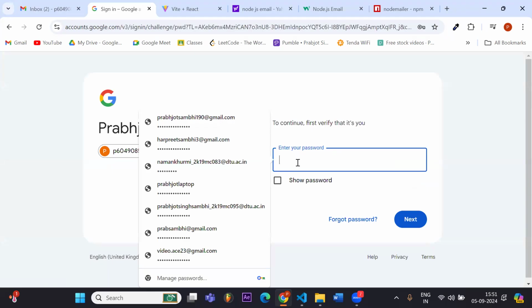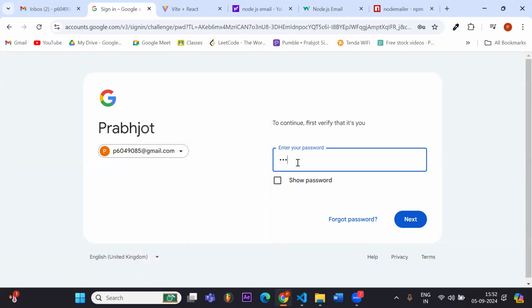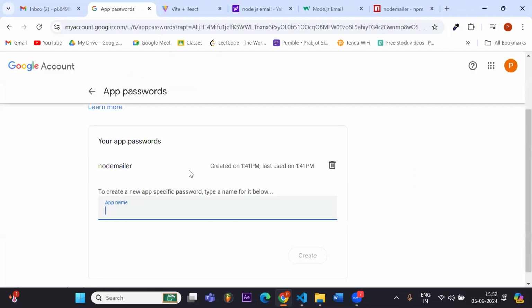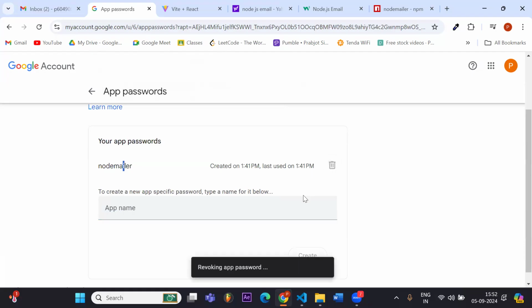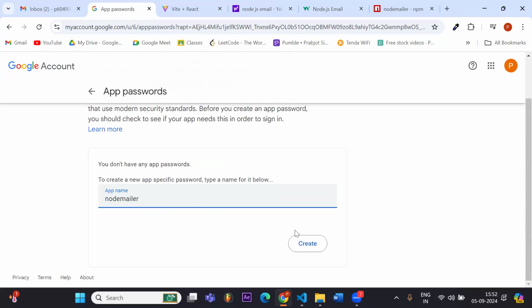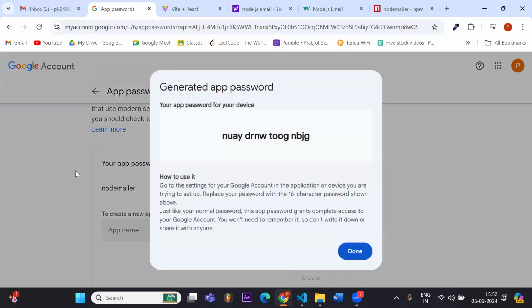I have to write the password once again that I made earlier. So let's do it again. You can give any name. I will give Nodemailer and create. So you can see a password is generated.